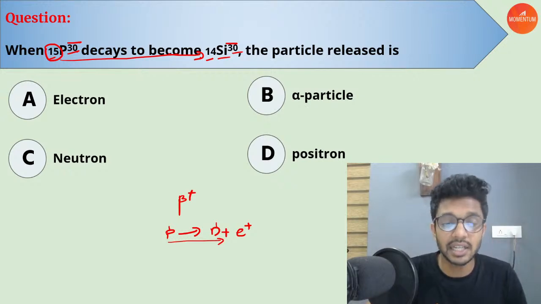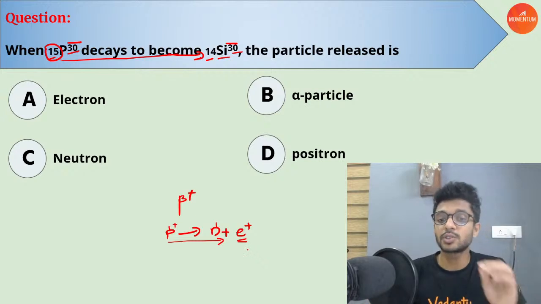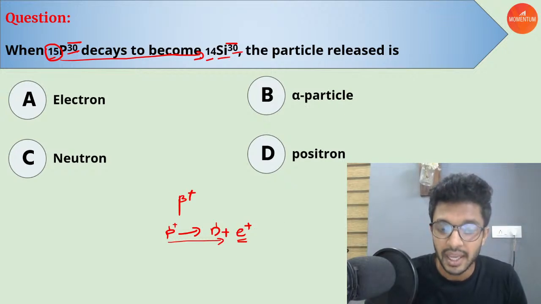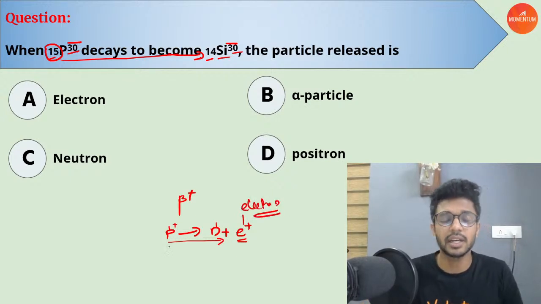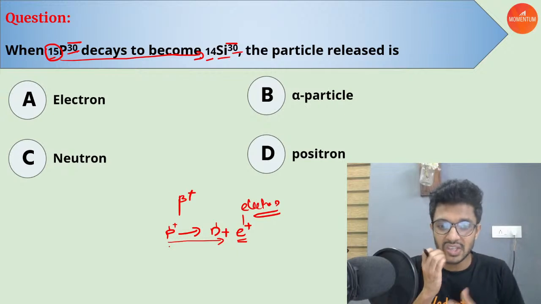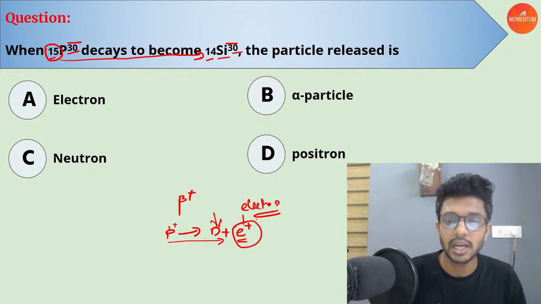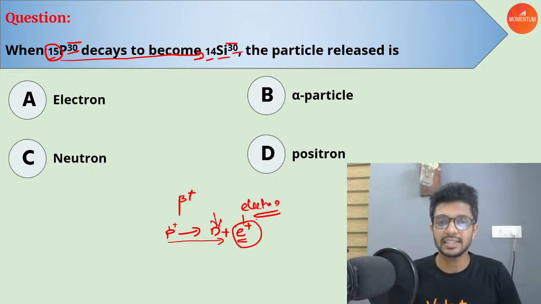The charge is also conserved because the proton has a positive charge and this positron has the same charge as that of a proton, positive, and it has a mass which is the same as the electron. Electron has very little mass compared to that of a proton. So yes, this is what happens. Along with the neutron, a positron is also released.